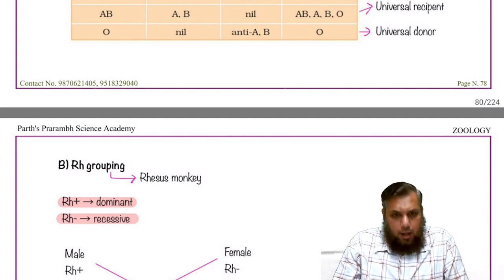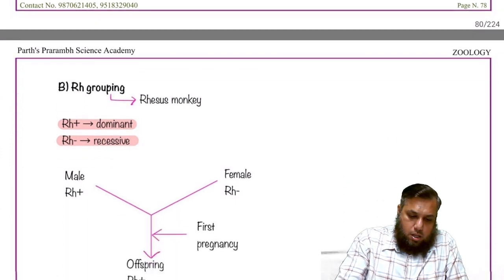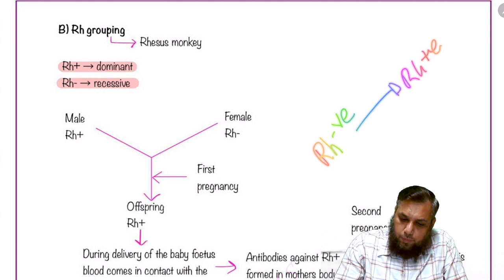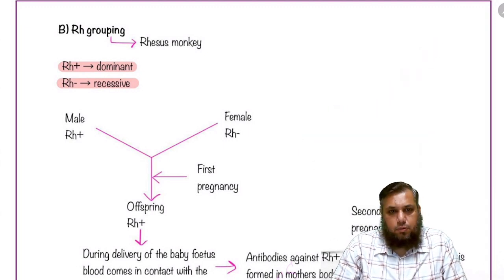So if the Rh antigen is present, the blood group is considered to be Rh positive. If it is not there, the blood group is considered Rh negative. So you have two blood groups, positive and negative. Remember that an Rh negative person can give blood to Rh positive, but Rh positive cannot give it to Rh negative. Rh negative will produce antibodies against Rh positive.